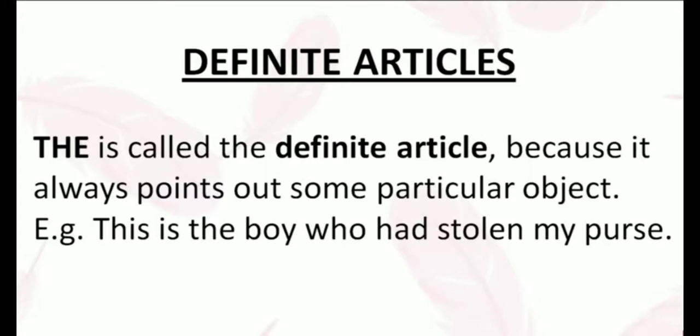So when you are using any city name or country name in a sentence, we use the before that specific noun. As an example, you can read: this is the boy who had stolen my purse. Okay.